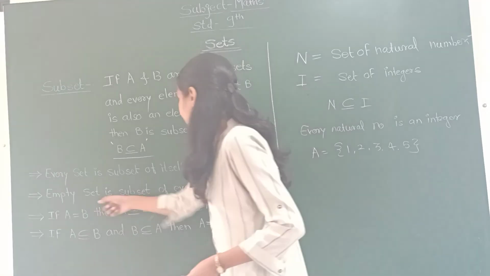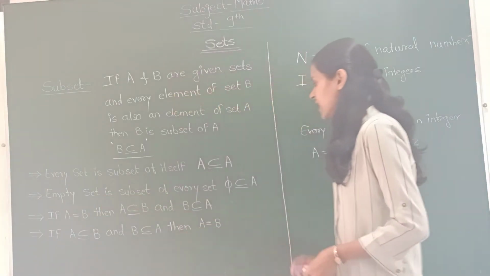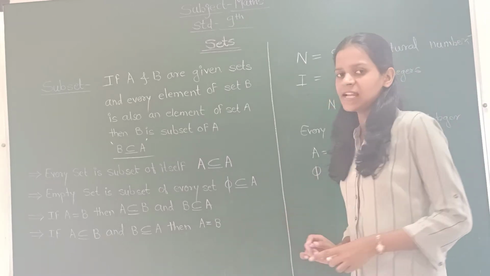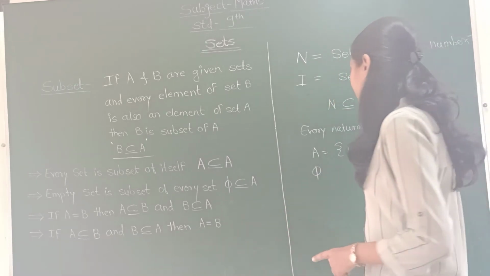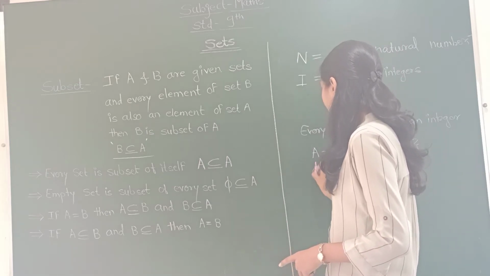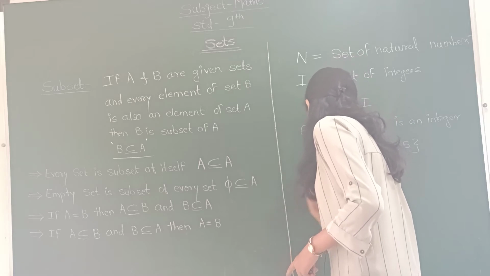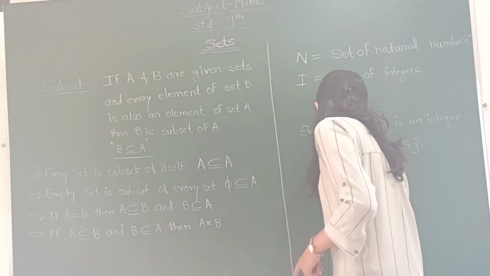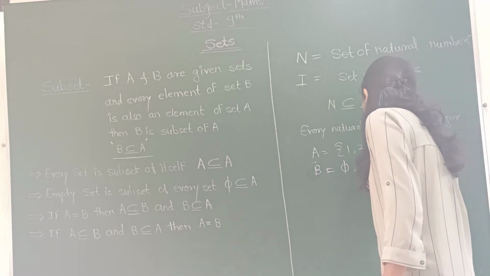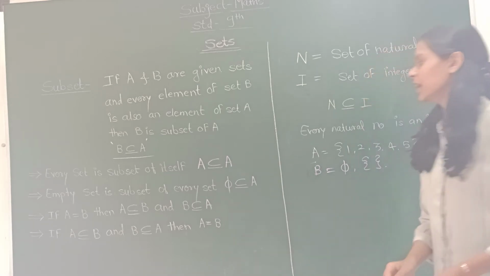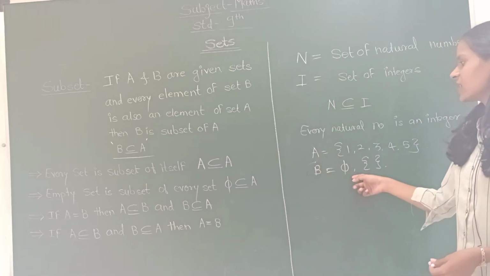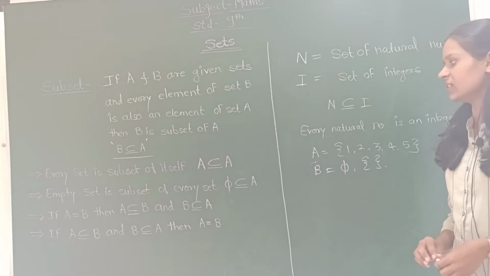After that, the empty set is a subset of every set. The empty set is denoted by the letter phi, and the empty set is a subset of every set. Okay, suppose D is the set which is an empty set. We denote it as phi or 2 curly brackets having no element in it. Then D is a subset of A because it consists of no elements.